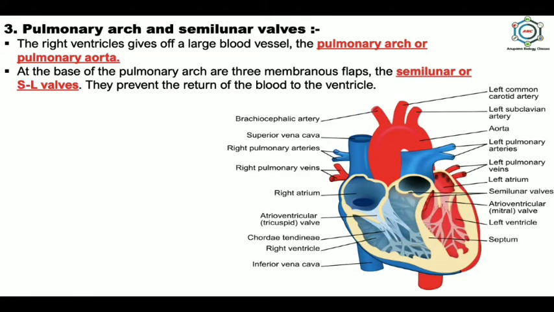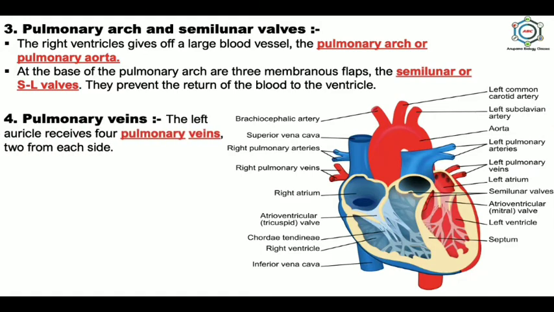In the picture you can see this is the aorta, largest artery of the body, and this is the semilunar valves, and this is right pulmonary artery and left pulmonary artery, which is two in number. It means one pair, one on each side.